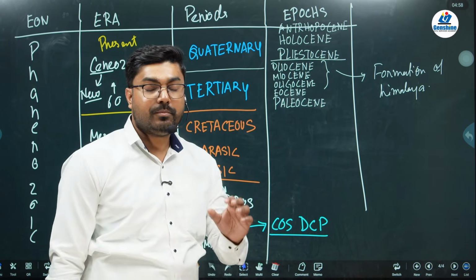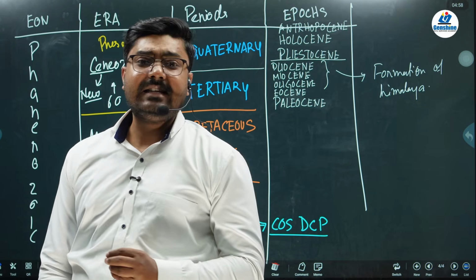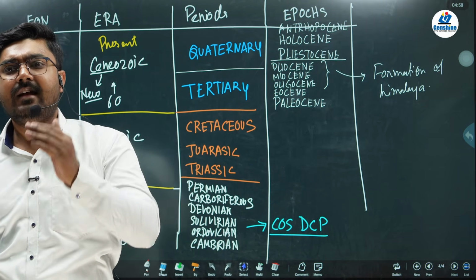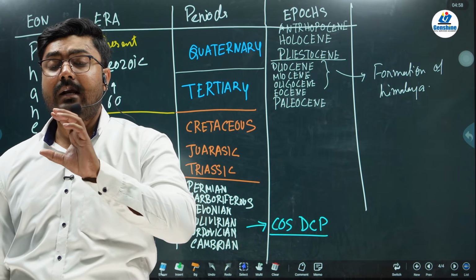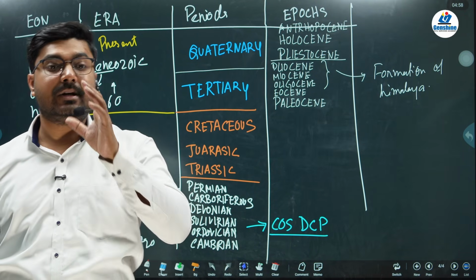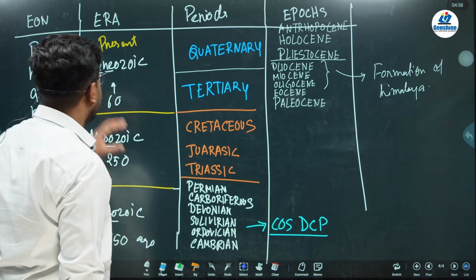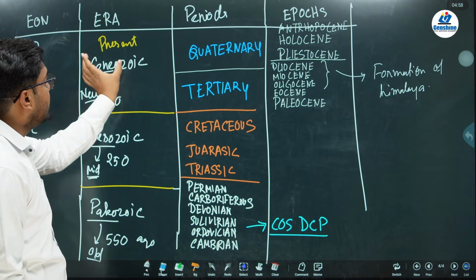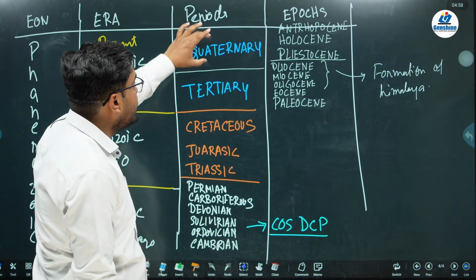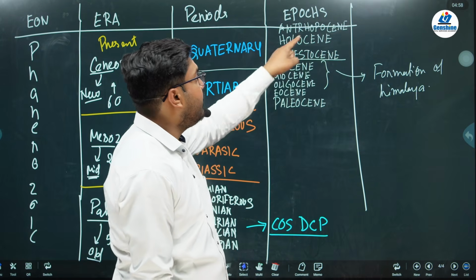The Anthropocene epoch was recently added. The ICS, International Commission on Stratigraphy, said that the time after the 1960s, especially after the Second World War, will be given a different name, that is the Anthropocene epoch. So if you are asked in which eon you live, you will tell we live in the Phanerozoic eon. In which era, the Cenozoic era. In which period, the Quaternary period. In which epoch, the Anthropocene epoch.